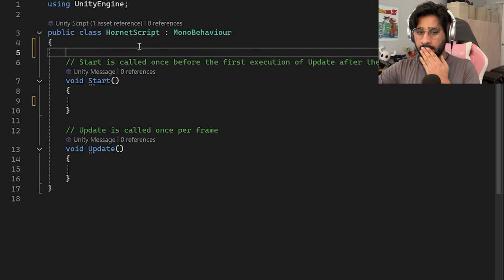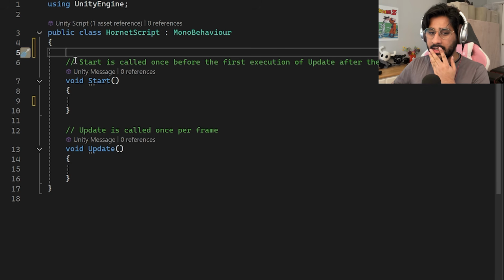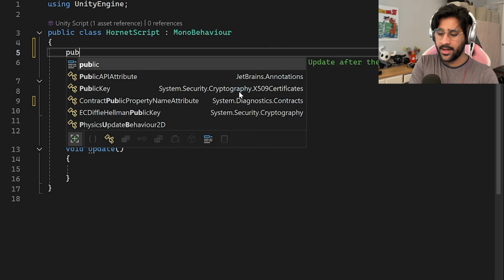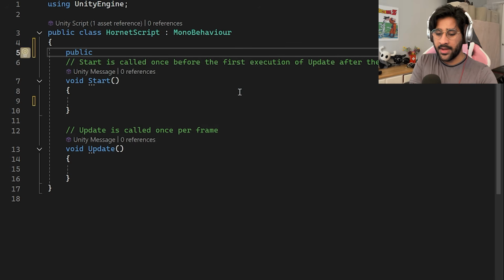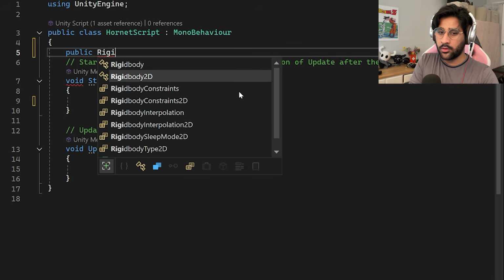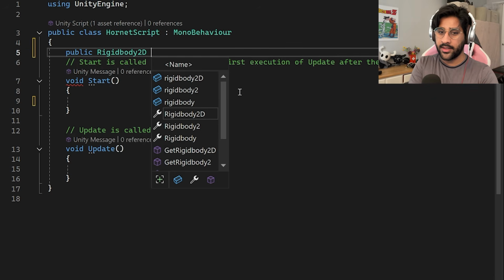I still don't really understand why I'm writing these codes here and nowhere else. Again, I don't know C#, but apparently this is where I have to make a reference for it. So we can make a public reference. Public reference just basically means you can access it from anywhere in your code, I believe. And we're making a reference to rigid body 2D, right? And then we can name that rigid body something.